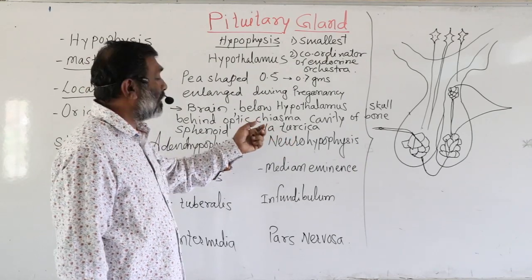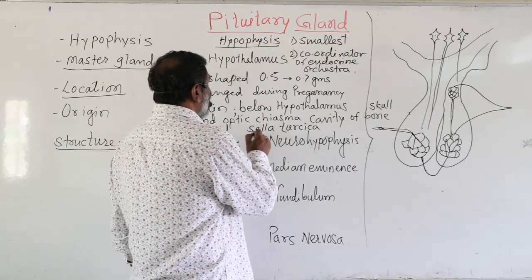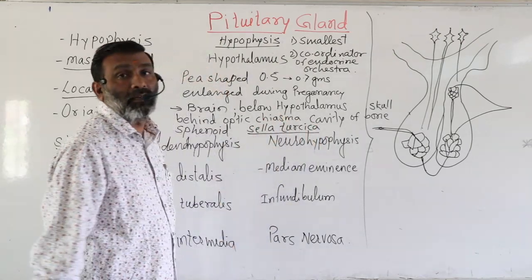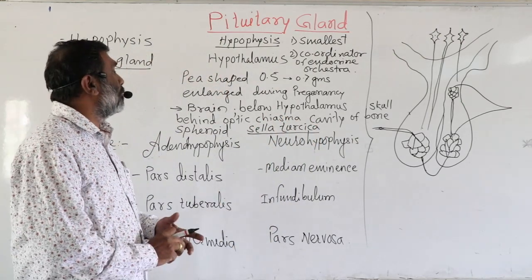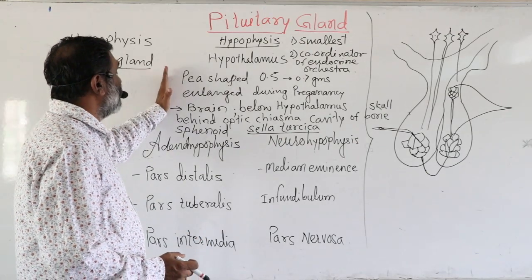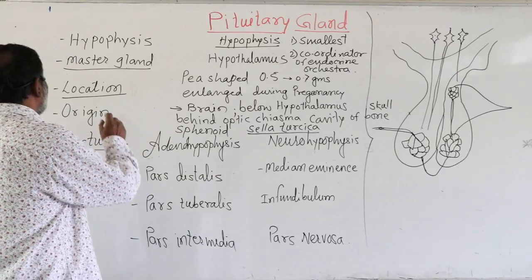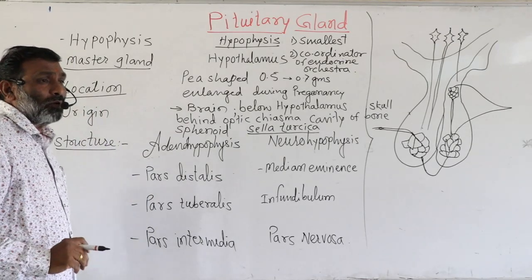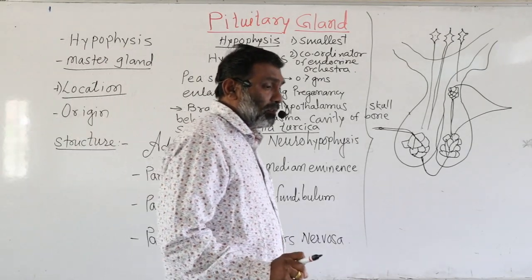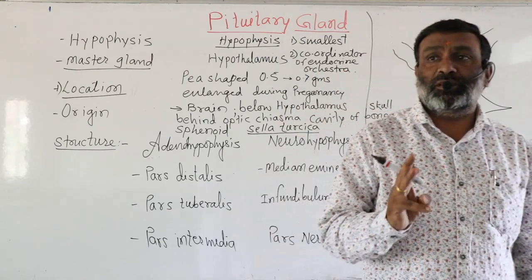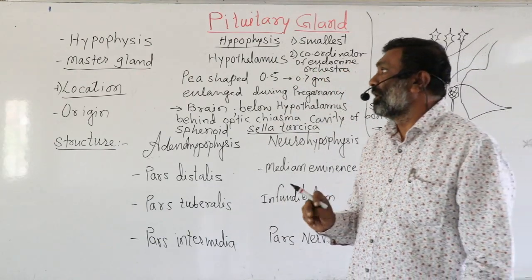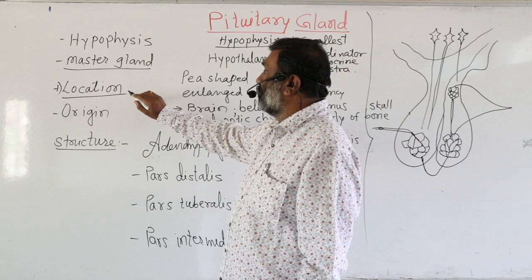What happens in the board exam? There is a question of 3 marks, in which they ask for location for 1 mark, origin for 1 mark, and the structure, or the parts of the structure, for 1 mark. So we must study it like this.